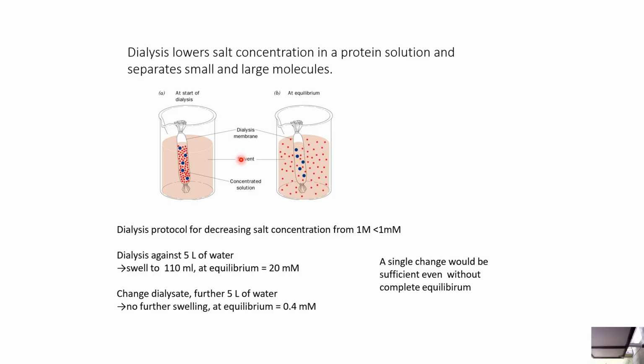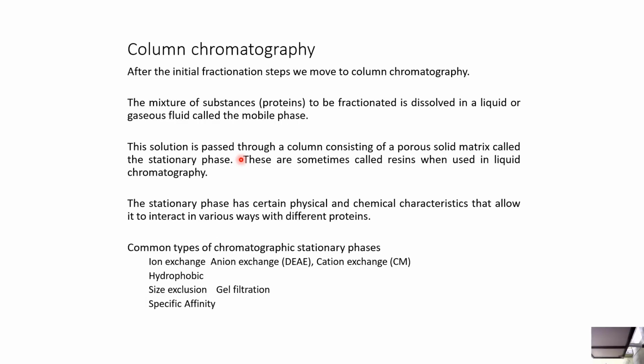So dialysis in a single change would be sufficient even without complete equilibrium. Or we can do column chromatography. After the initial fractionation steps, we move to column chromatography. The mixture of substances or proteins to be fractionated is dissolved in a liquid or gaseous fluid called the mobile phase. This solution is passed through a column consisting of a porous solid matrix called the stationary phase. These are sometimes called resins when used in liquid chromatography.